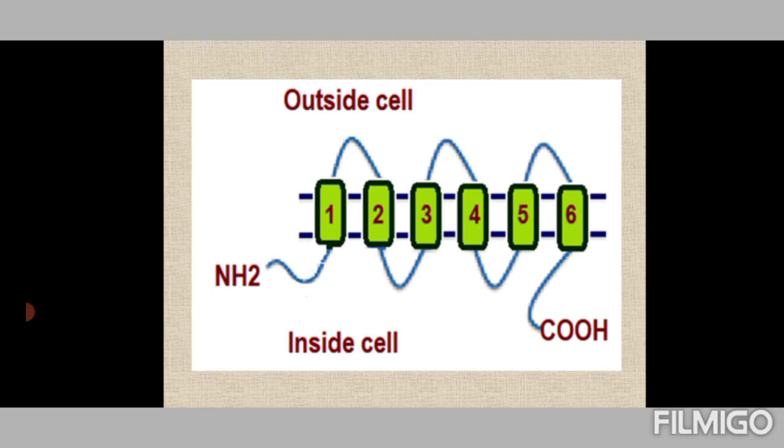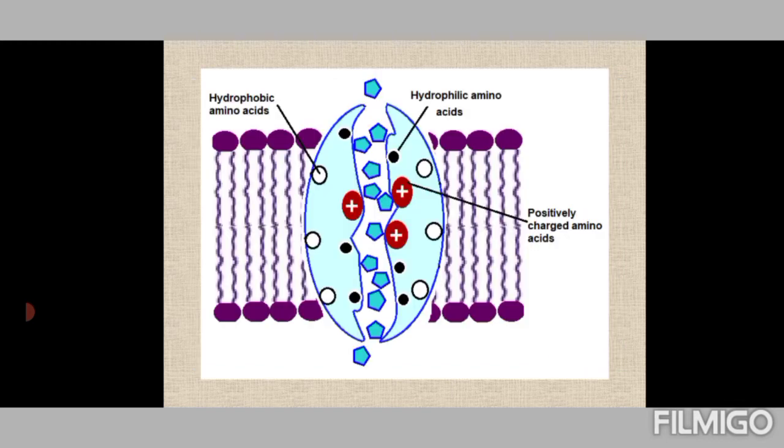Each monomer is composed of a bundle of 6 integral transmembrane α-helices, which means that each of these monomers has 6 α-helices embedded in the membrane, with the amino group and carboxyl group facing the inside of the cell. Further, the monomer forms a channel or cavity, and there are hydrophilic amino acid residues which line the cavity of this channel to provide a polar environment to interact with the water which comes through it.